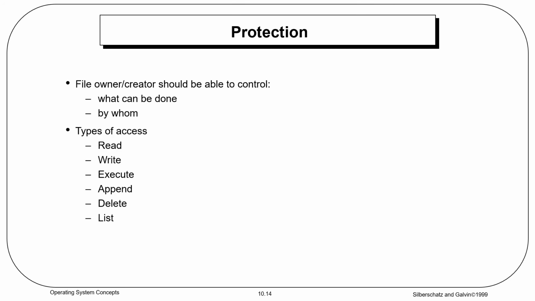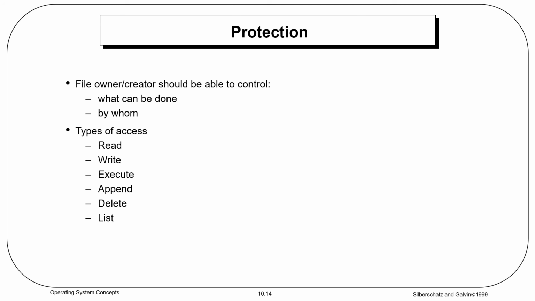The last topic is protection. The file owner or creator should be able to control the created file. Then types of access: read, write, execute. The file can be appended or deleted or listed. These can be protected.